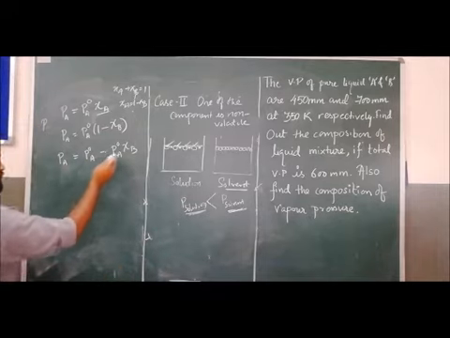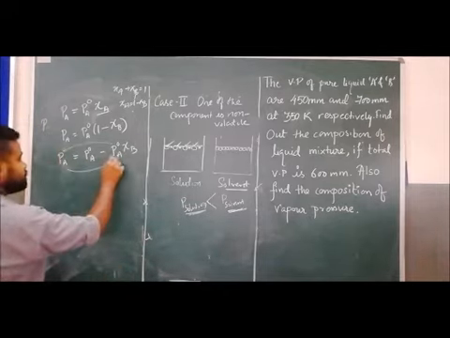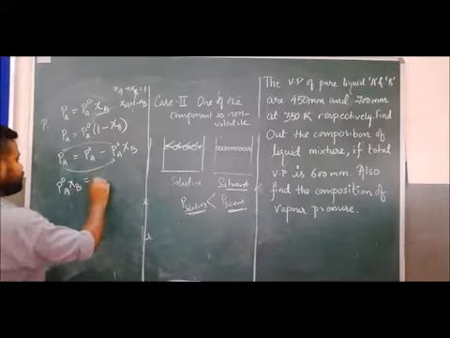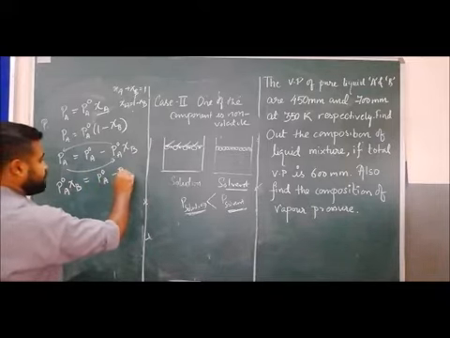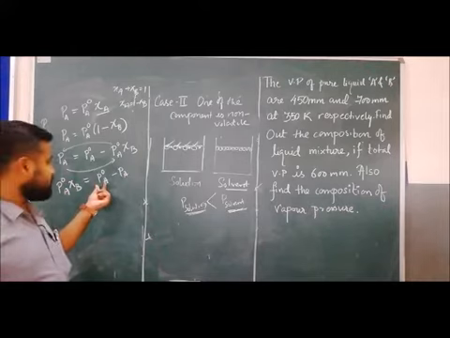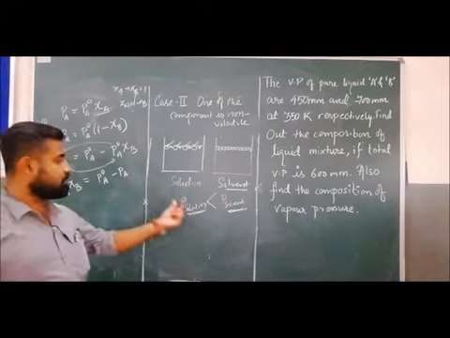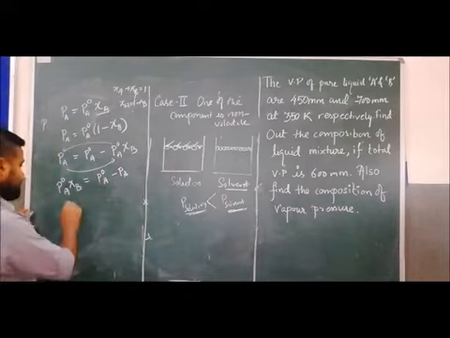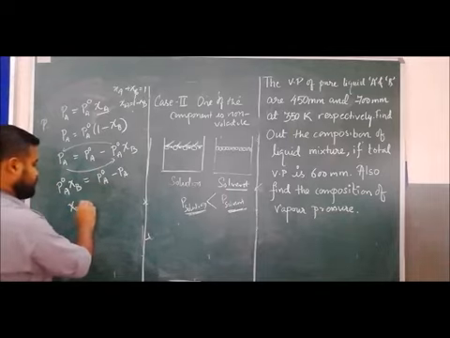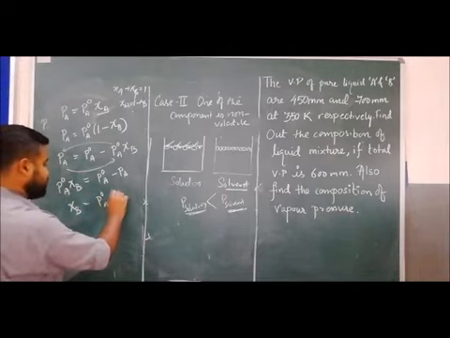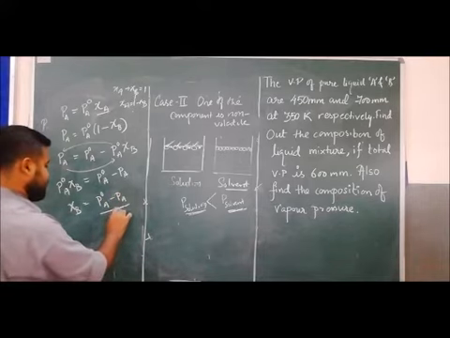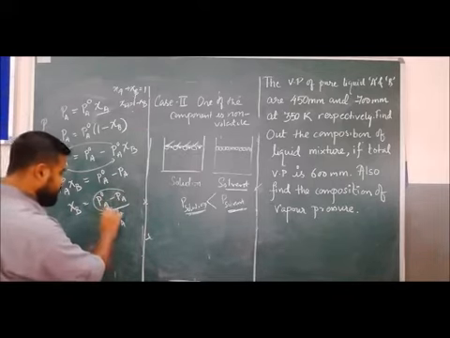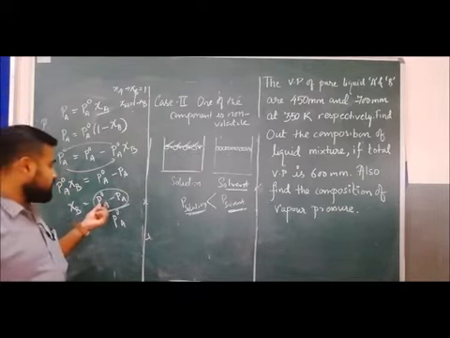Clear? Now we will interchange their positions. So P naught A XB equals P naught A minus PA, because we know that the vapor pressure of the pure solvent is greater than the vapor pressure of the solution. So XB equals (P naught A minus PA) by P naught A. So here, what we can see is P naught A minus PA.